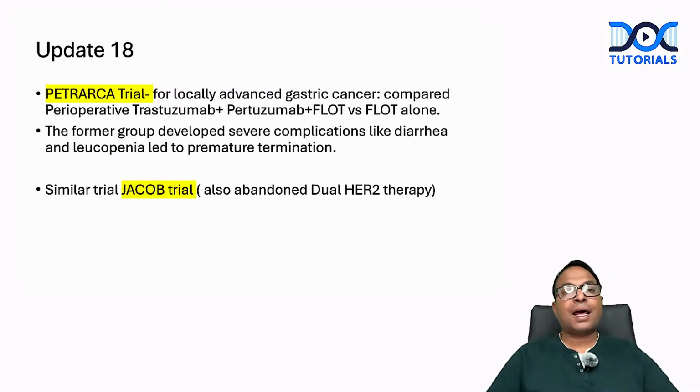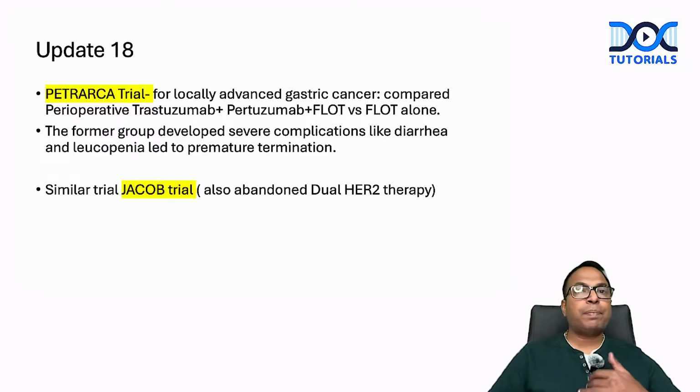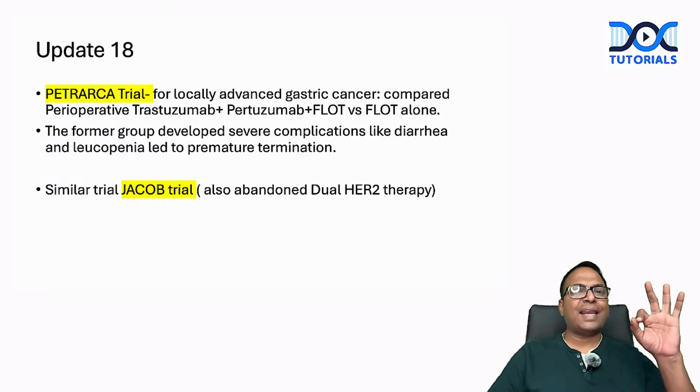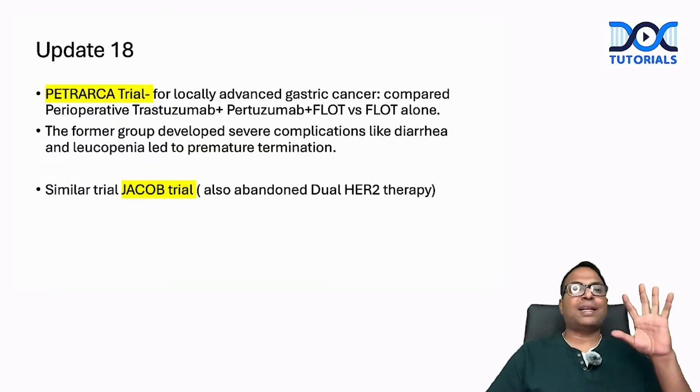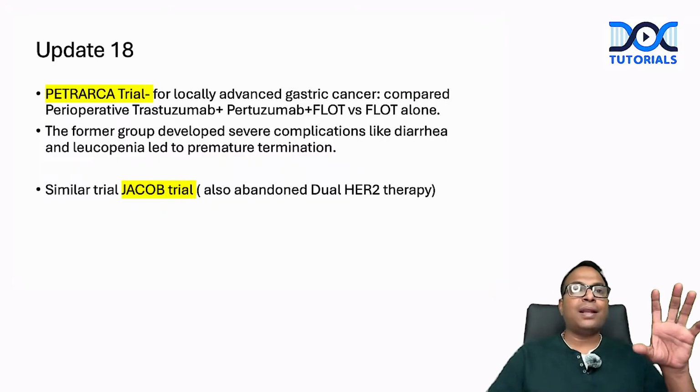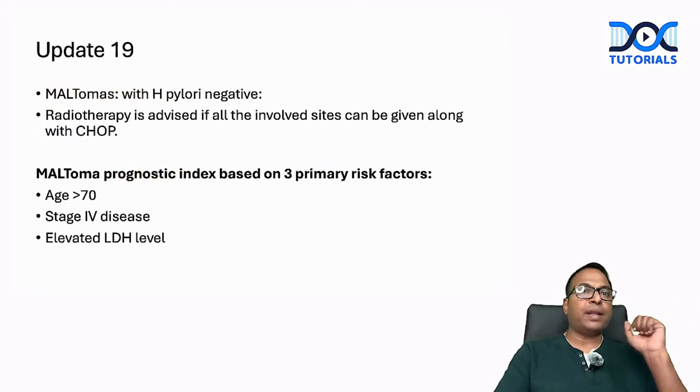Petrarca trial. The Petrarca trial is a more complicated trial. They tried two HER2 antibodies, trastuzumab plus pertuzumab, along with FLOT 4 as a perioperative regimen. The group adding two monoclonal antibodies to FLOT 4 had severe complications like diarrhea and leukopenia, and they stopped the trial. The Petrarca trial and the Jacob trial are both abandoned. They are not so good. They are both abandoned now as per the 28th edition update.